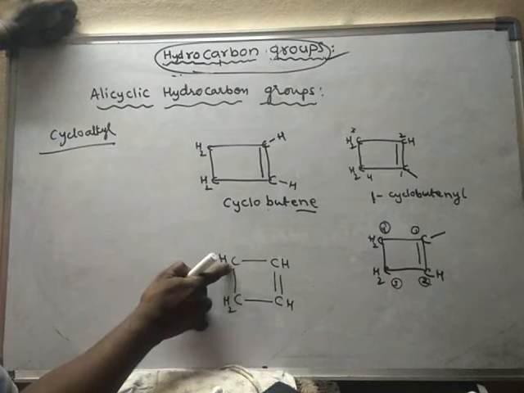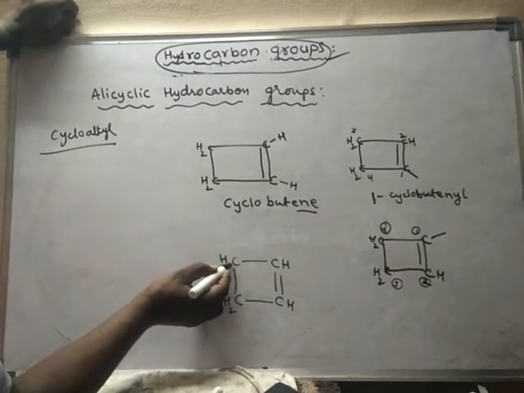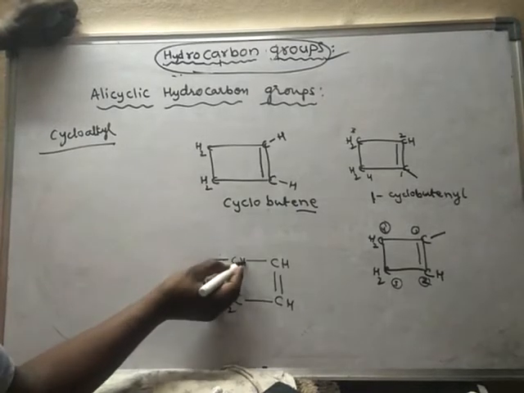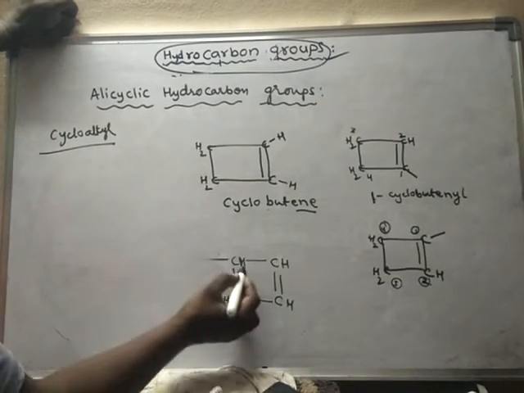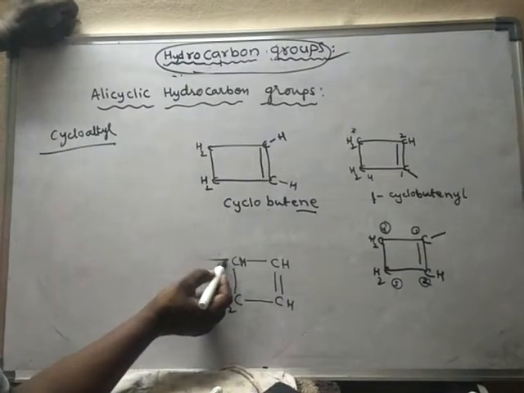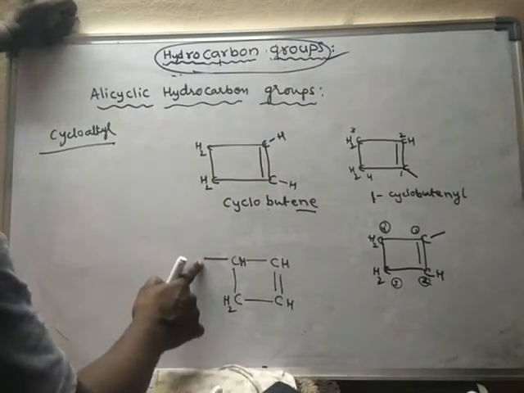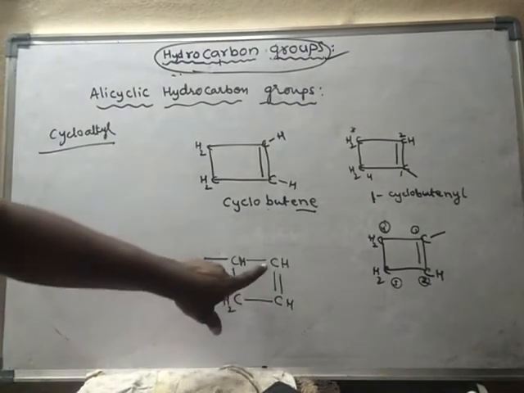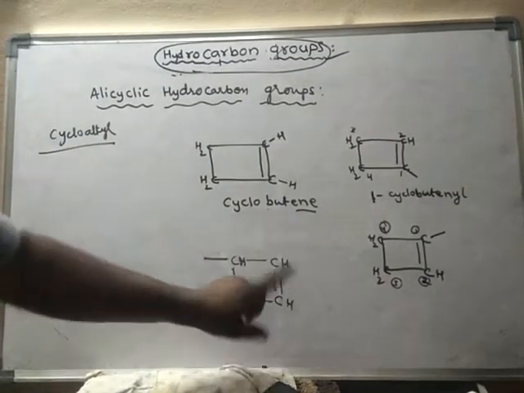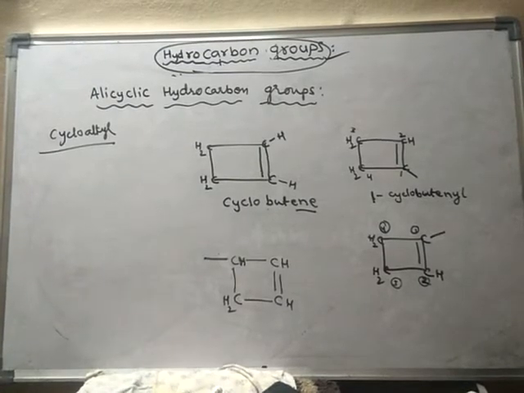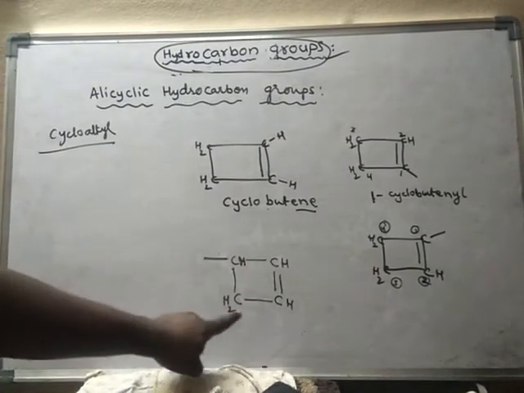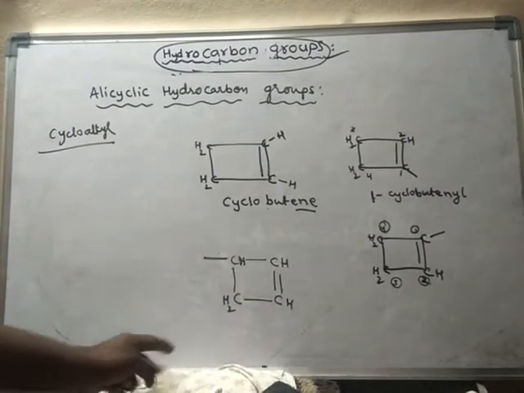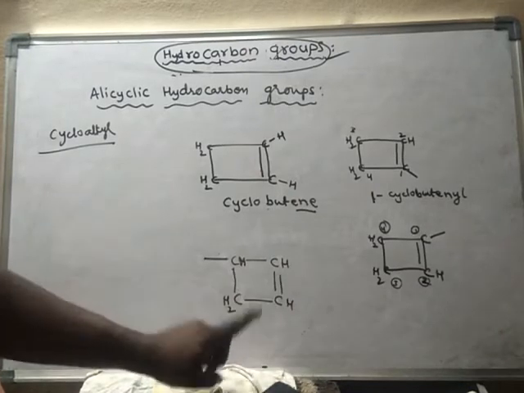Suppose I remove one hydrogen from here and this carbon has become a monovalent carbon. Then what number should I give to this one? Remember that. Here the double bonded carbon should get the least number. There are 4 carbons, so we have to give these numbers continuously, 1, 2, 3, 4, and the least number should be given to the double bonded carbon in this case.